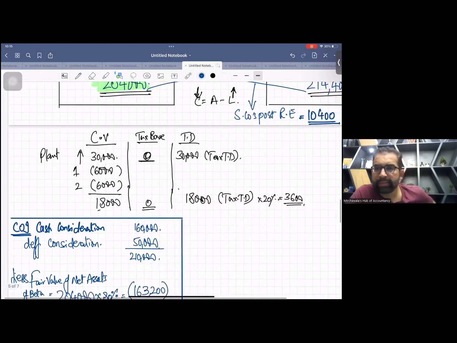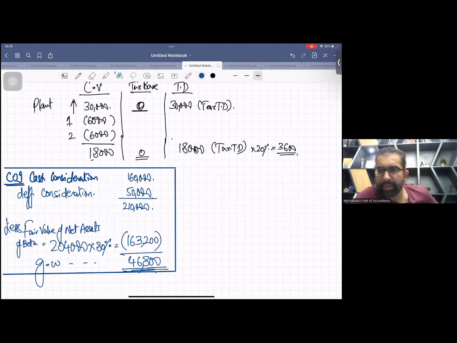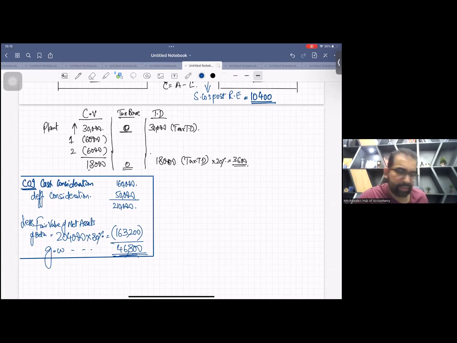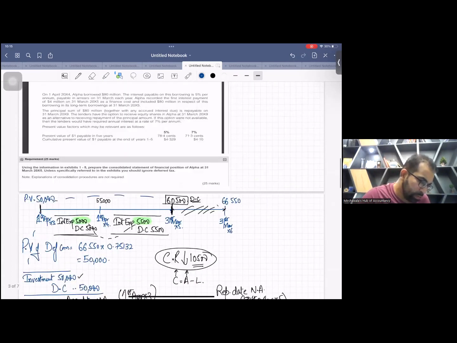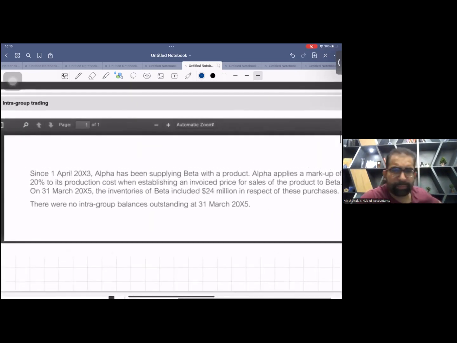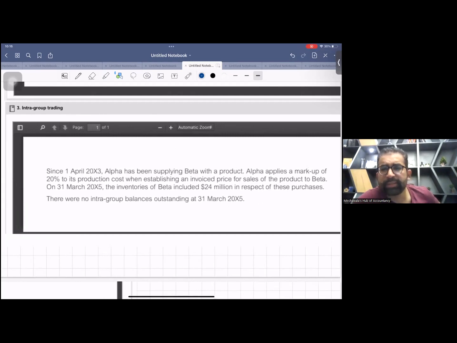Now, there are still two components left, that is consolidated reserve and NCI. Hope you remember these two. But before we do this, we have to read two major adjustments. Sorry, three. See, this is your very simple intercompany sales, P2S or S2P sales, a basic level adjustment. Come on, do it. Since 1st April X3, Alpha has been supplying. That means Alpha is the parent company. That means P2S sale. Very good.